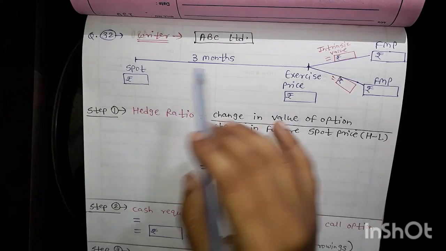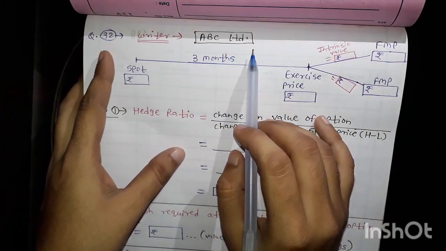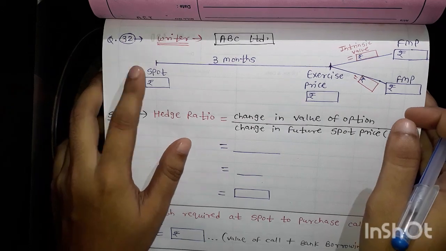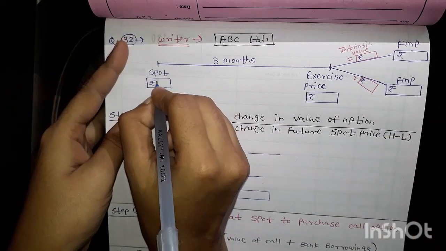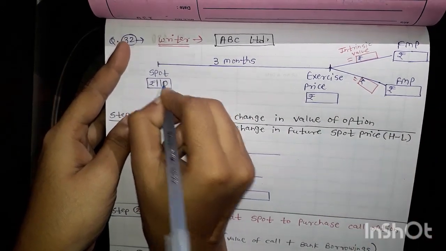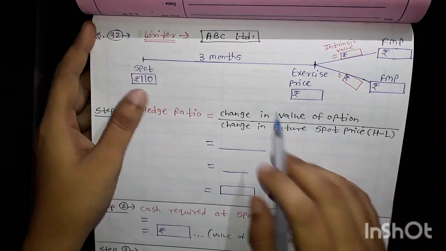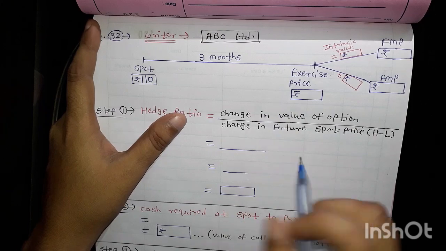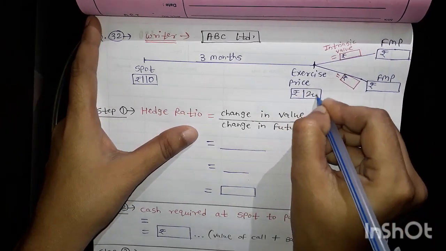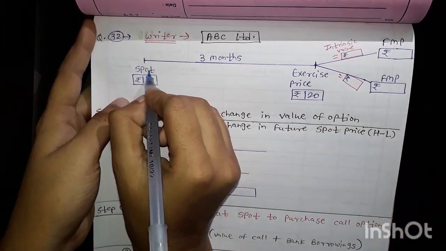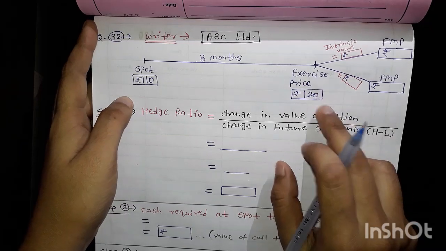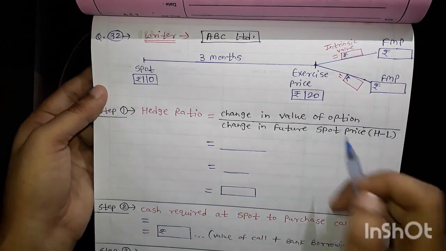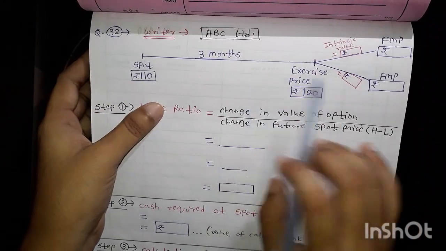So here the writer is ABC Limited, and the spot price of ABC Limited is 110, it is quoted at 110. Exercise price is given for ABC Limited as 120. So this is the spot price and exercise price. Whatever option is there, call or put, will be exercised after 3 months.